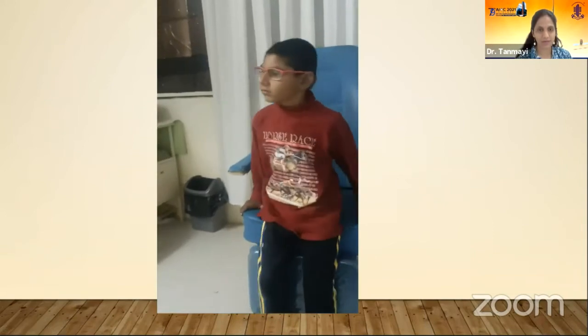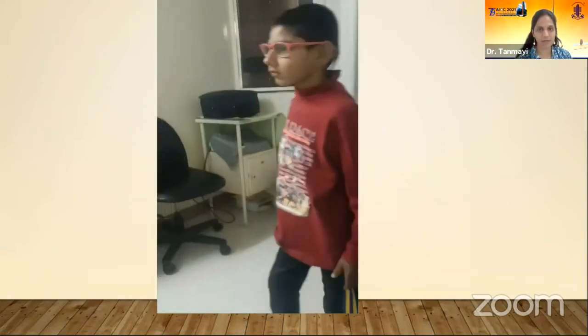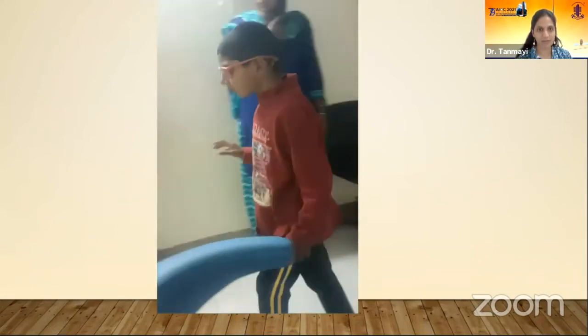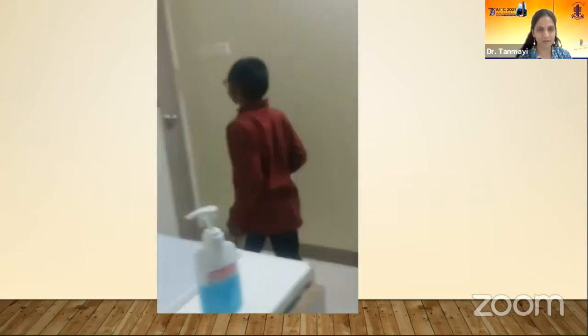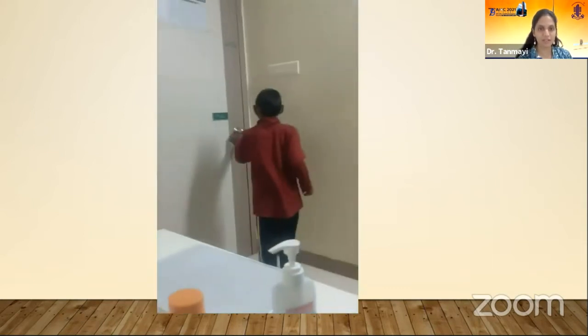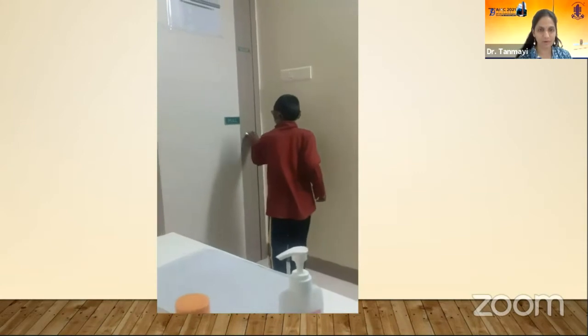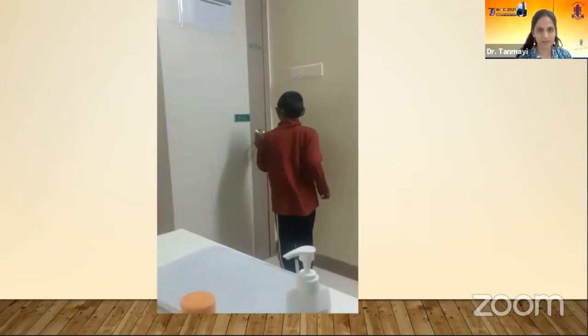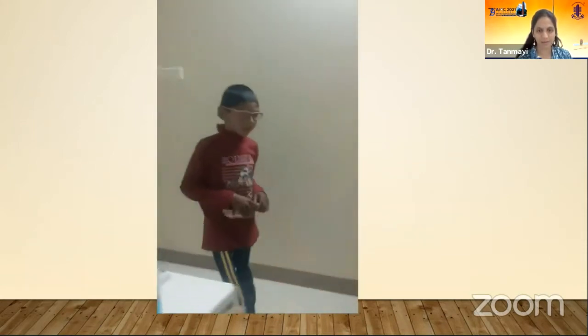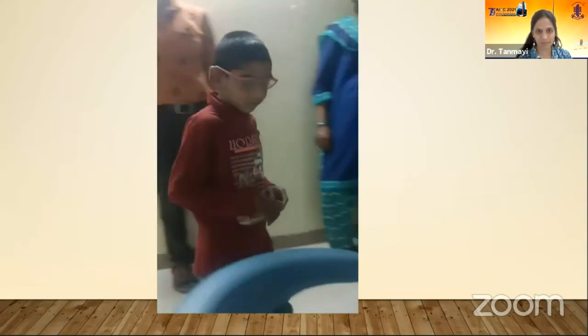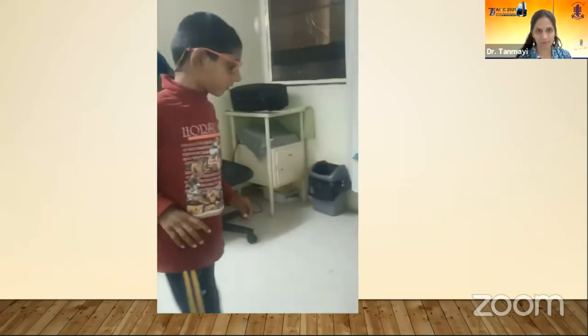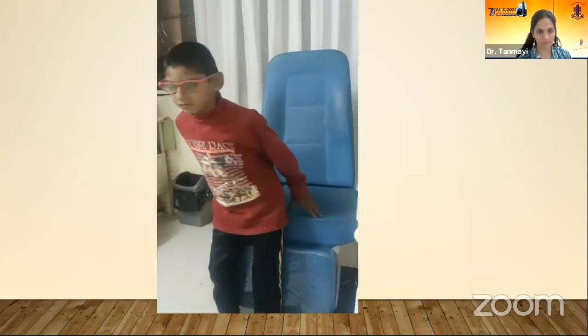I just asked this child to get up and walk to the door. This is a child with microcephaly and CVI. He's accurately walking towards the door, reaching the doorknob without stumbling or too much effort. And when asked to come back, he can accurately find his way back to the chair without any problem. So he has localized the chair and is able to sit on it even in an unfamiliar surrounding.